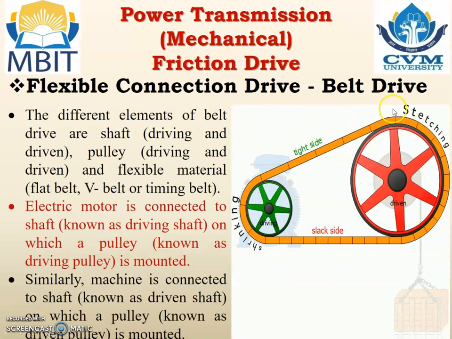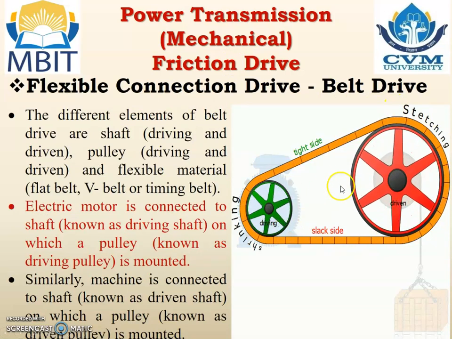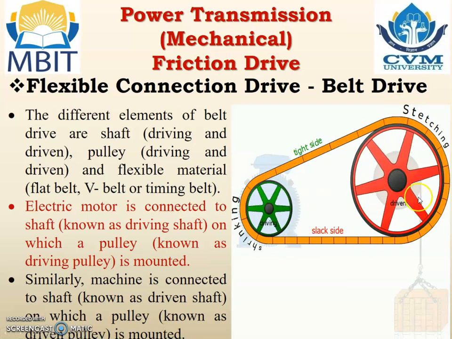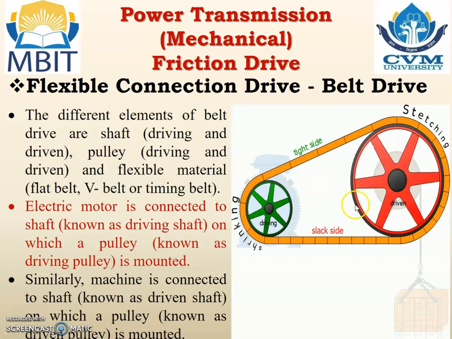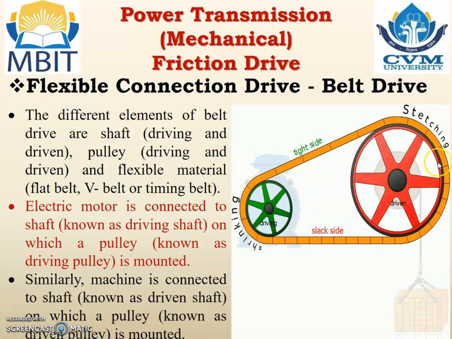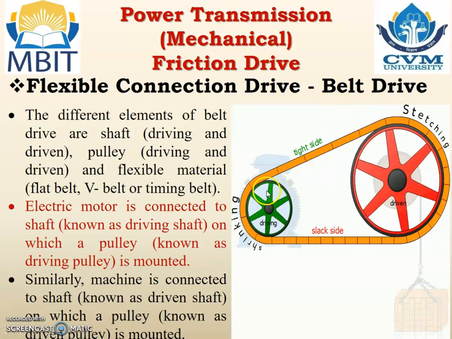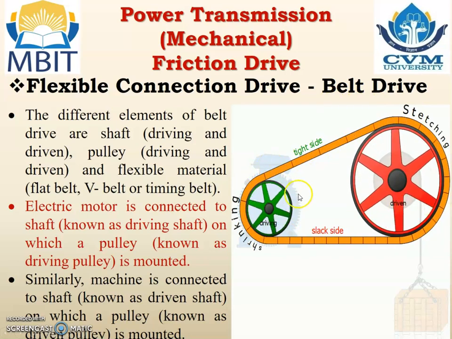Flexible connection drive. You can say this is an example: one is a driving wheel, another is a driven wheel, and both are connected using the flexible connection, and particularly this is the example of belt drive. So here they are connected using the belt.